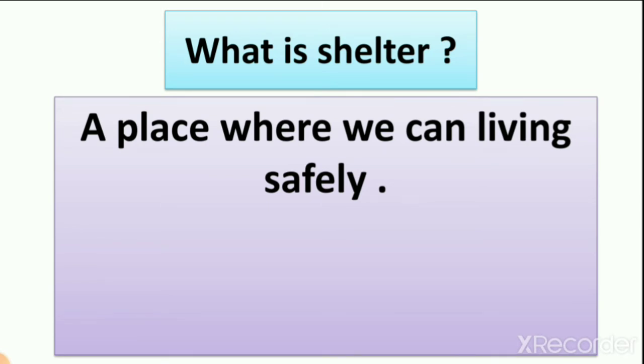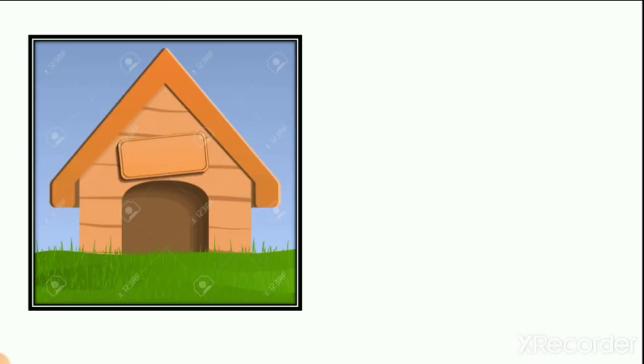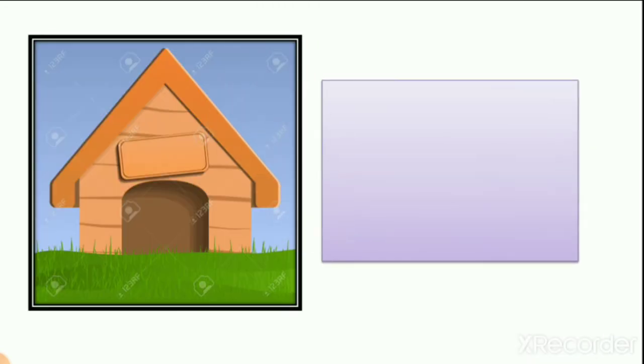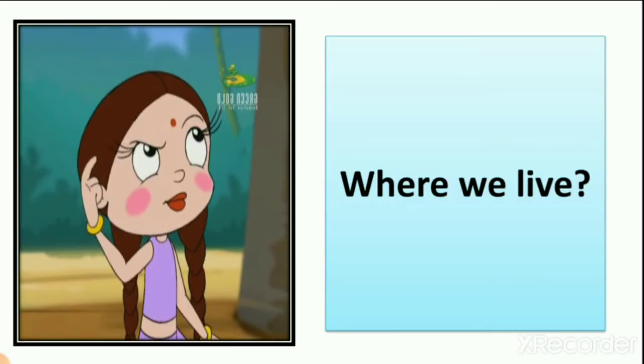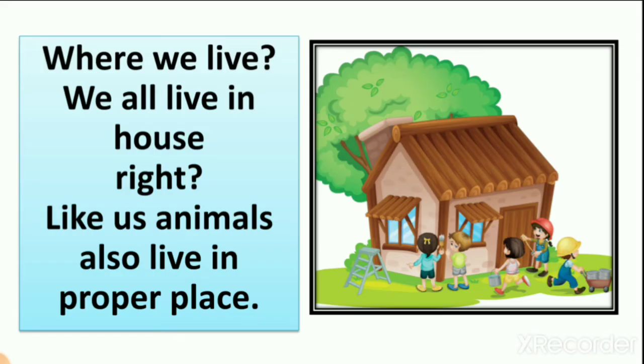So where are we all living? We all are living in a house. So shelter means house. So like us, animals also have shelter, but they do not make their house. They do not buy bricks and cement and make a house. Their houses are different from ours. So here you can see the picture of shelter or house, right? We learned this in the first lecture of lesson number 6. So we all are living in a house, right?